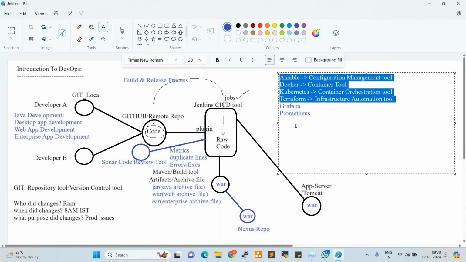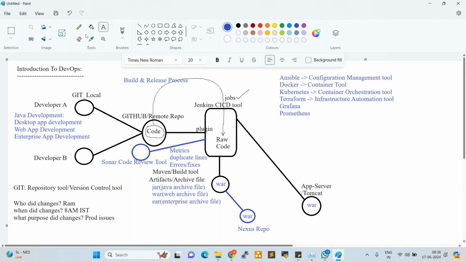So if you are good in any one of the tools, you can easily crack your interview. In these four tools, if you are good in Kubernetes or Docker or Terraform or Ansible, you can easily crack your interview. Along with that, this flow is required. So Grafana and Prometheus, these are the monitoring tools.